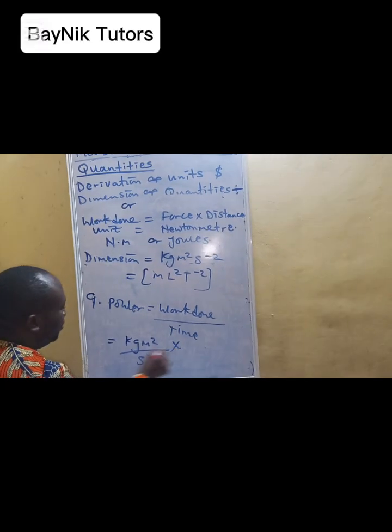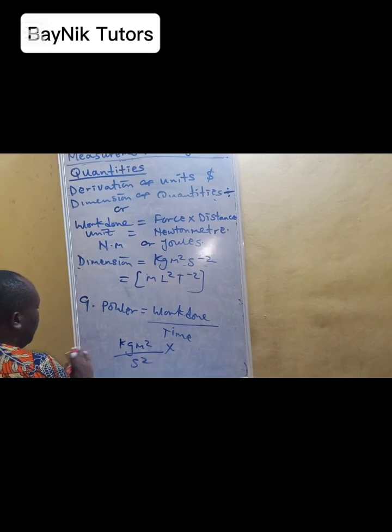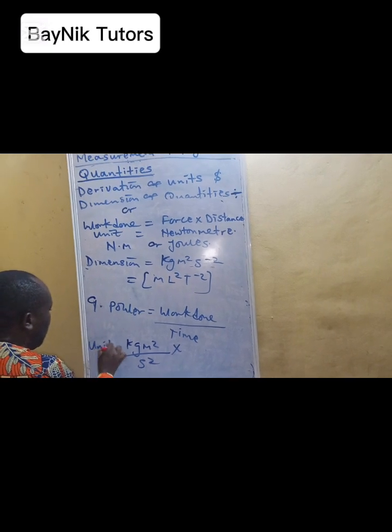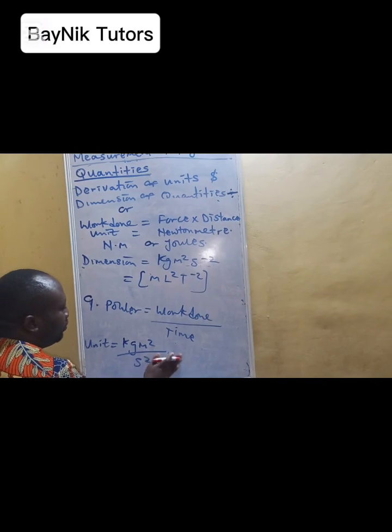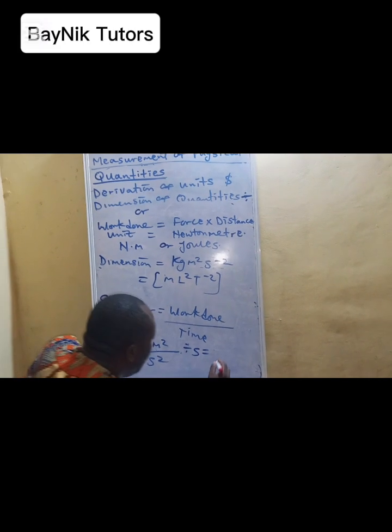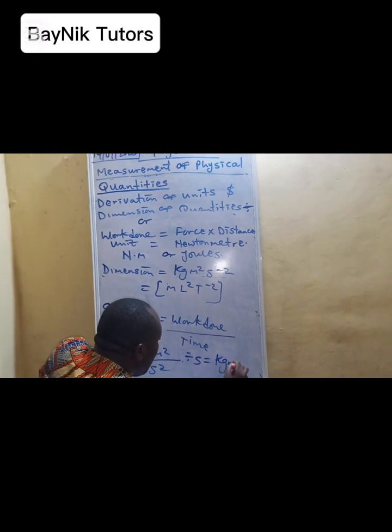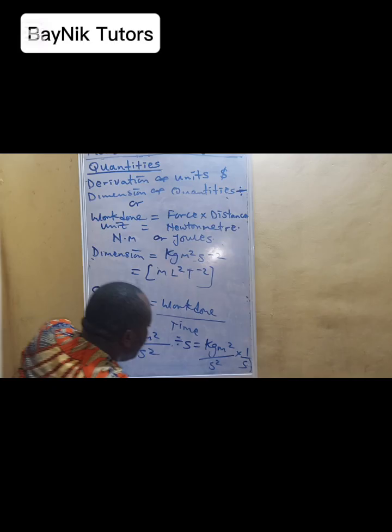That's the unit for work done. Divided by seconds, we want kg m square over s square multiplied by 1 over s.